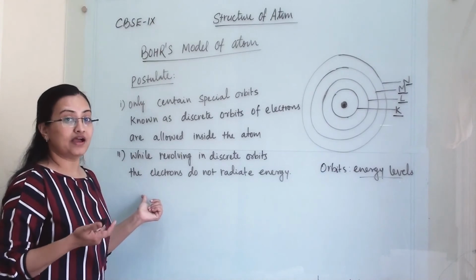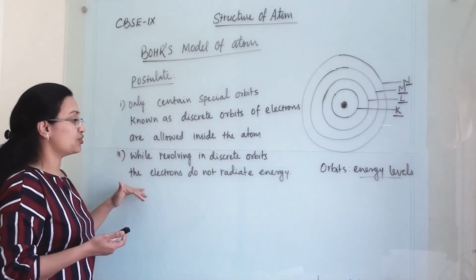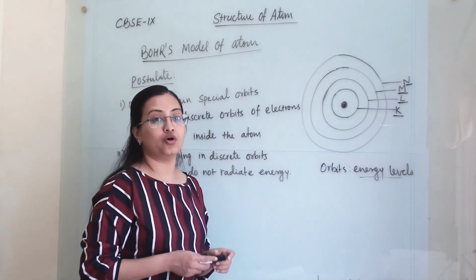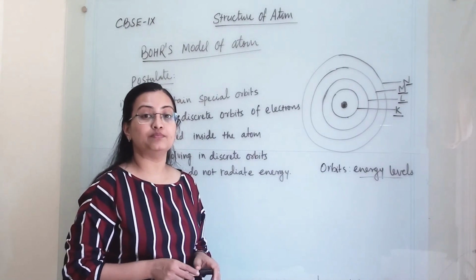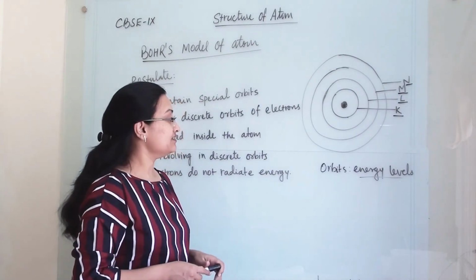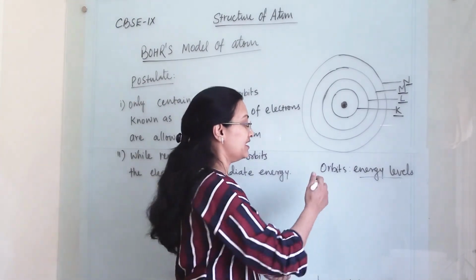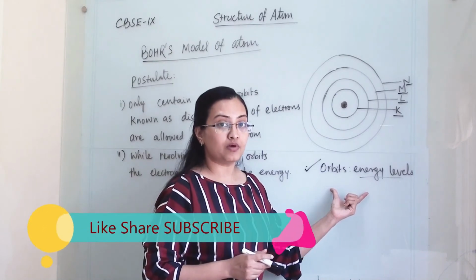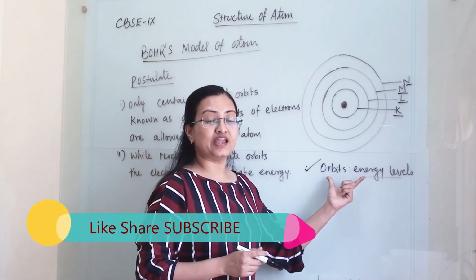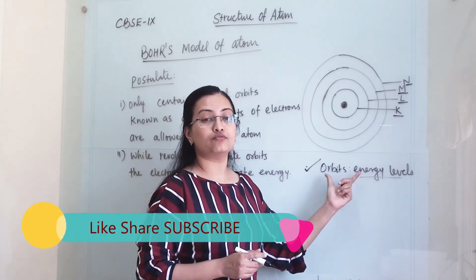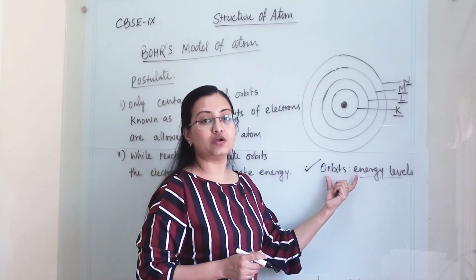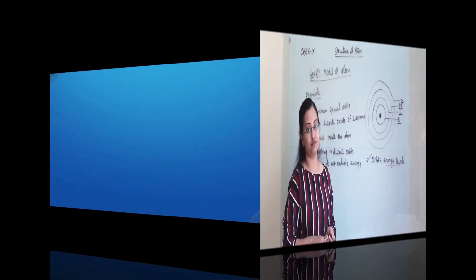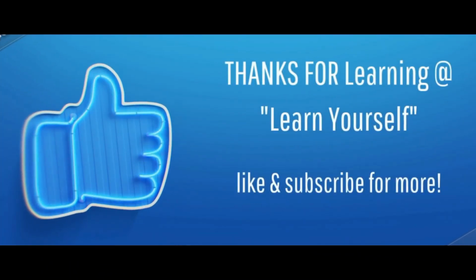A question can come as: mention two postulates given by Bohr's model of the atom, or which two postulates have been predicted by Bohr. This is an important question, and it can be asked as a 1 mark question: what name has been suggested by Bohr for orbits, what he called the orbitals. Then you need to mention energy levels.